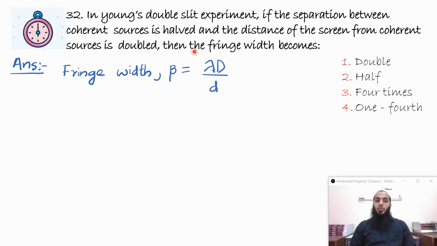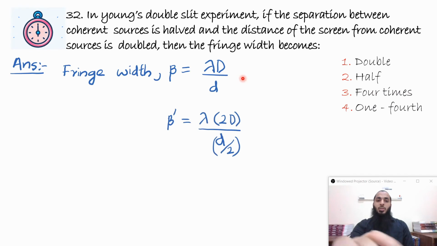We know the equation for fringe width, beta is equal to lambda capital D by small d, where lambda is the wavelength of the coherent sources, capital D is the distance between the screen and the coherent sources, and small d is the distance between the coherent sources. Now we have seen that the distance between the coherent sources is halved.